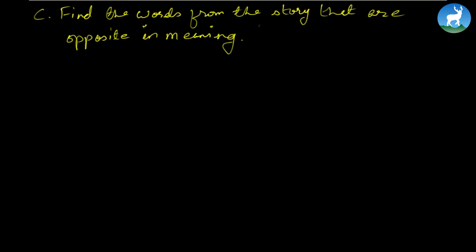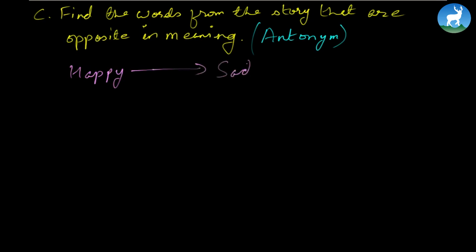Now the words are given here, and of course the opposite words, when you write something just the opposite, you call it antonym in English. Antonym means just the opposite. For instance, if it's happy, its antonym, its opposite word is going to be sad, isn't it? So antonym, it's opposite word.